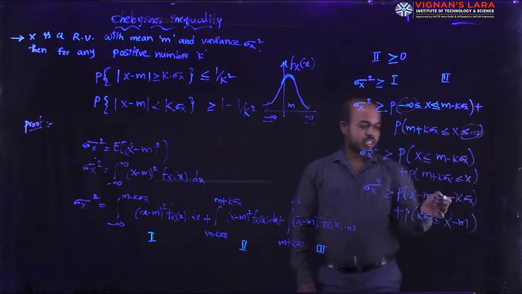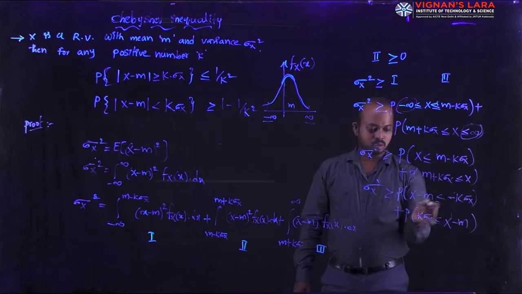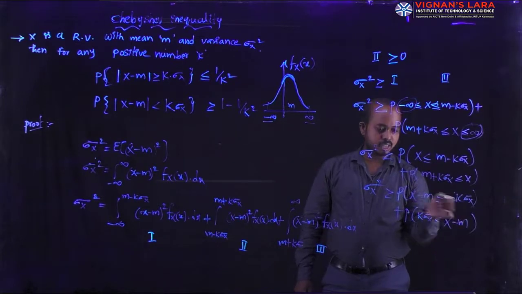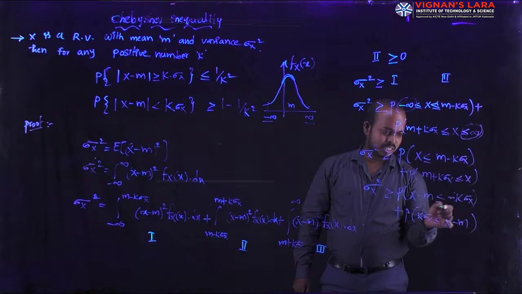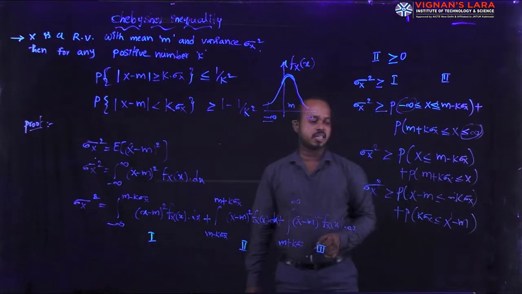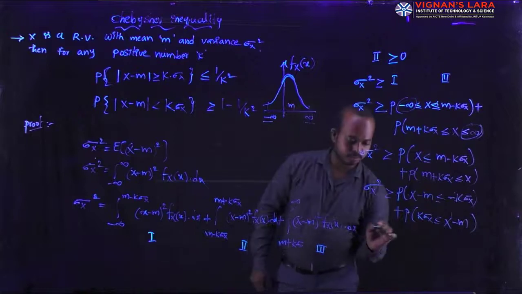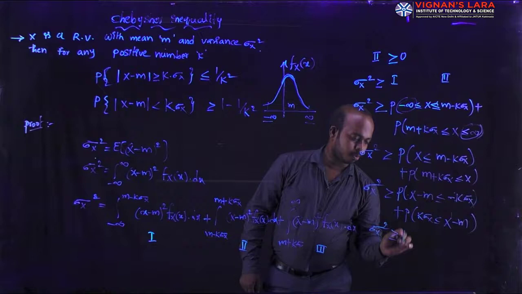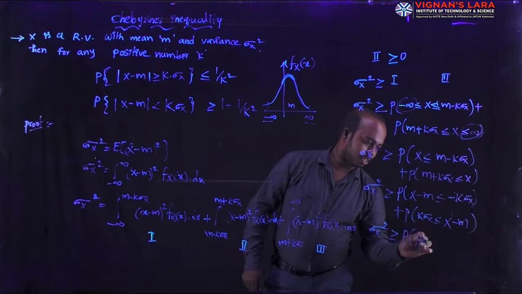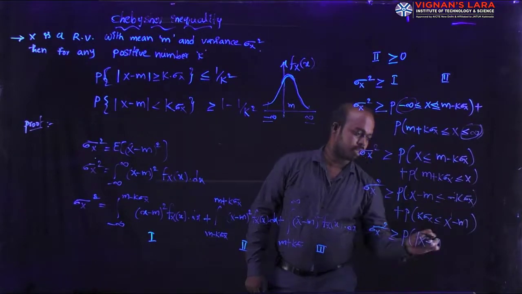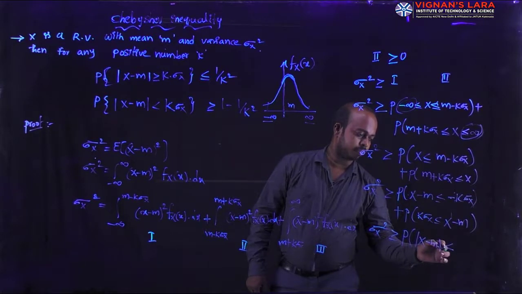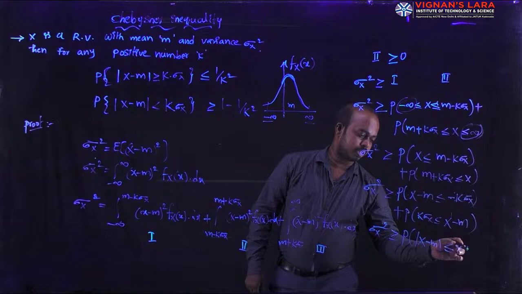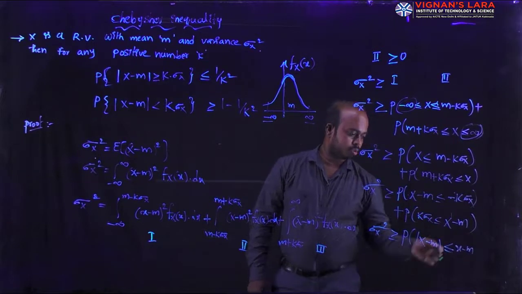We can change the sign: the sign becomes minus and the comparison operator changes into greater than or equal. Finally, sigma x square is greater than or equal to the probability of modulus x minus m, the value is less than or equal to x minus m.